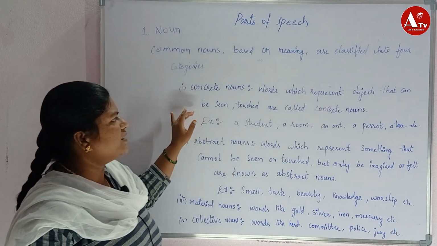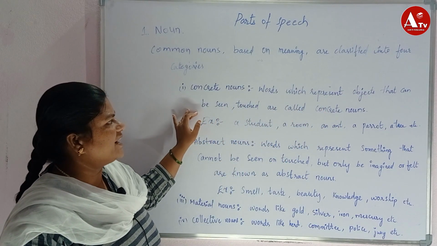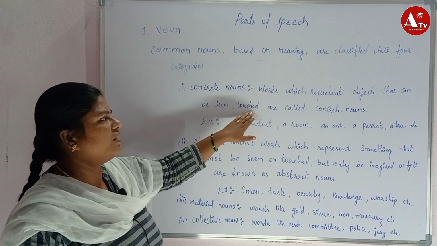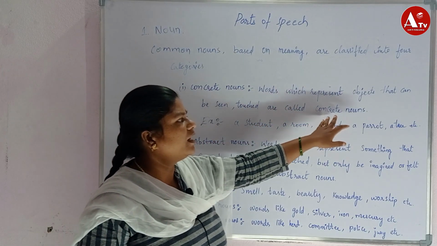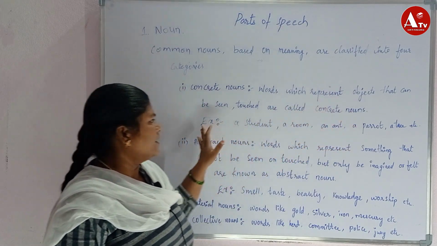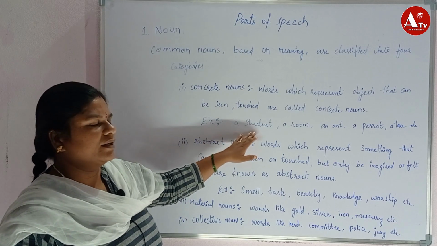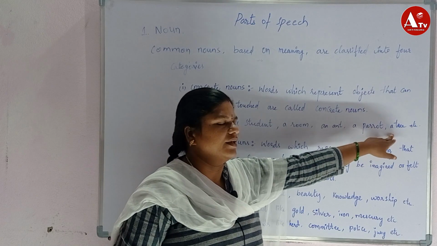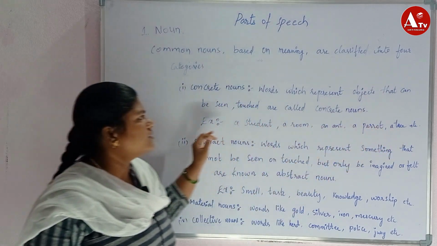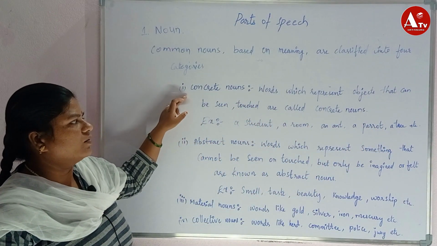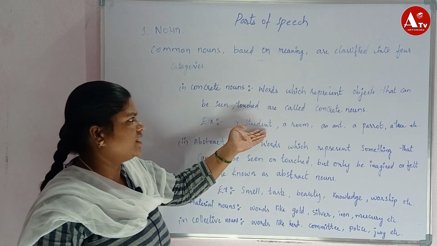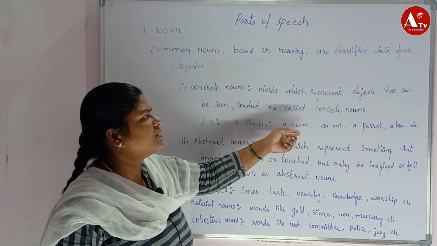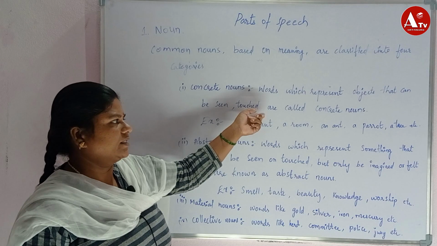Means what we see with our naked eyes, what we touch, what we feel, all that comes under concrete noun. Examples are a student, a room, an ant, a parrot, a tree, etc. All these come under concrete noun. We can see and touch all these.